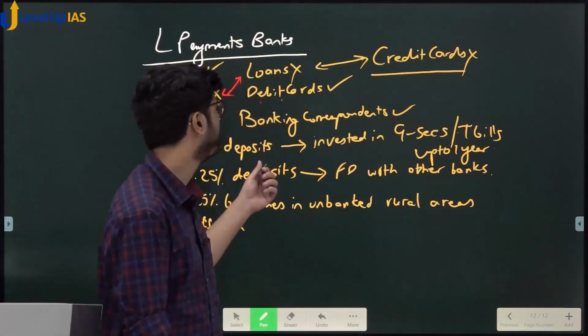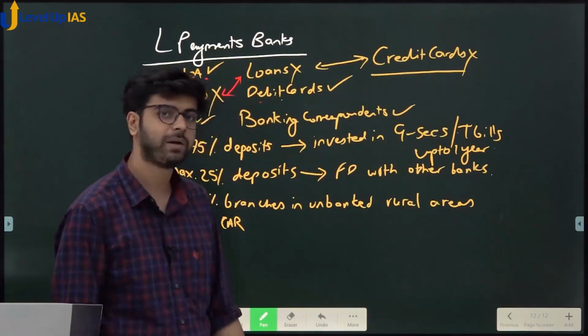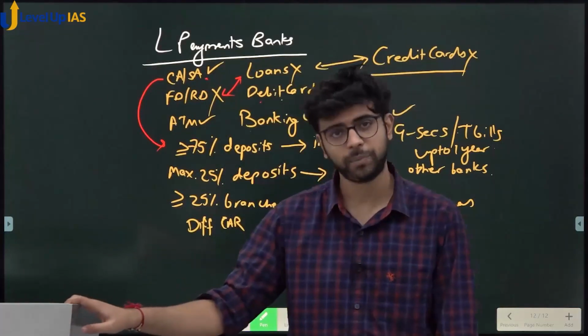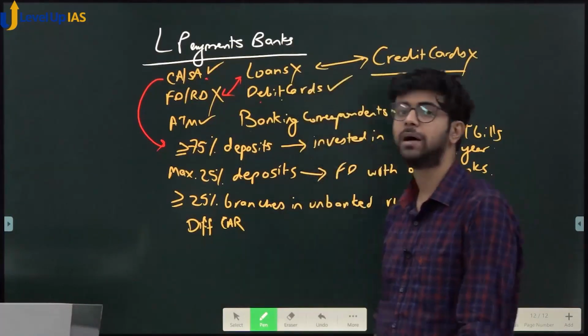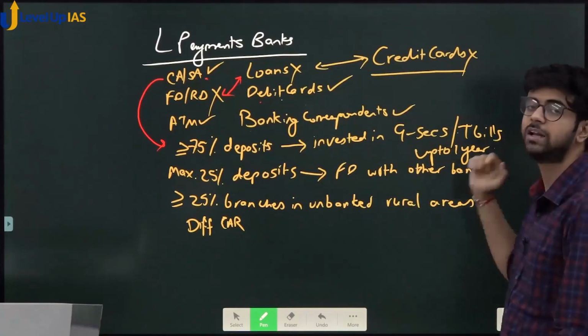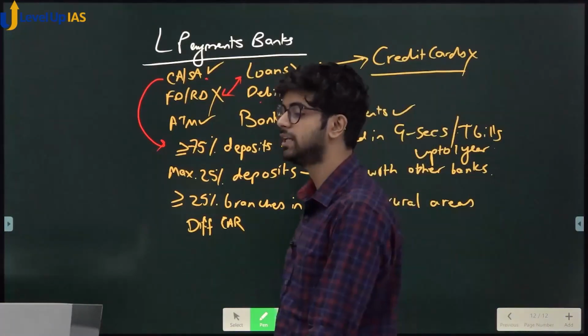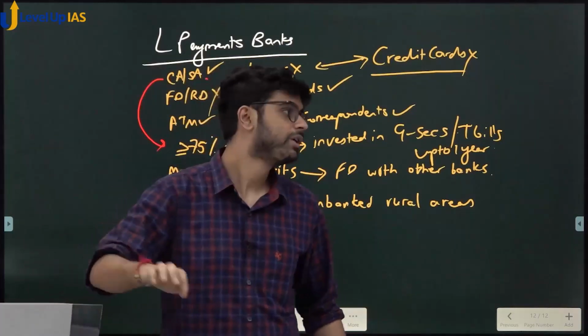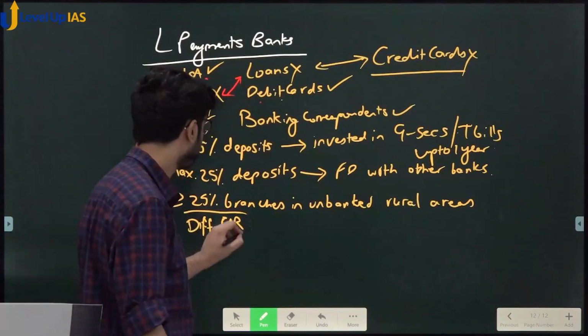Do they have operational risk? Yes, they have operational risk because they operate in rural areas. They operate with small customers. There are operational risks. Yes or no? Are there any market risks? Yes, there are some market risks, not more, but some, because they are investing in the market. They are investing in government securities. Government securities are sold in the market. Yes or no? Okay. So that is why a different capital adequacy ratio is required.